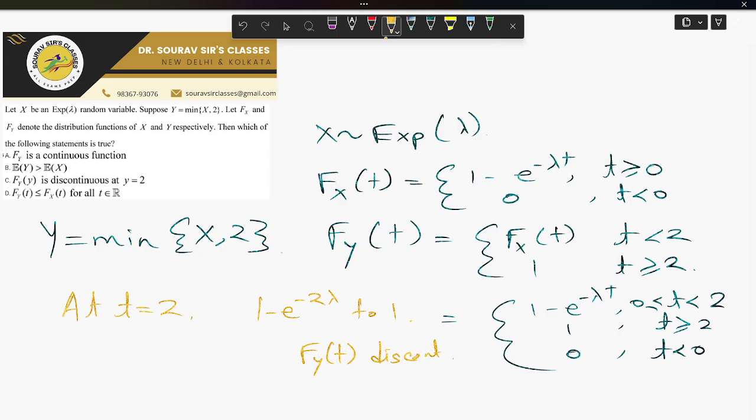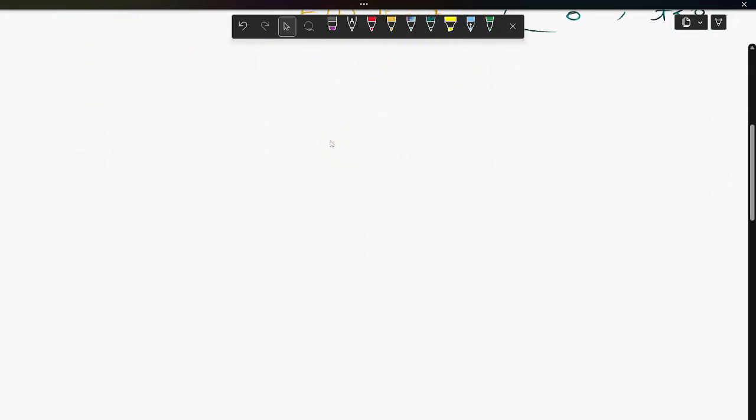Statement B says the expectation of Y is greater than the expectation of X. The expectation of X in this case, we all know, will be 1 by lambda.